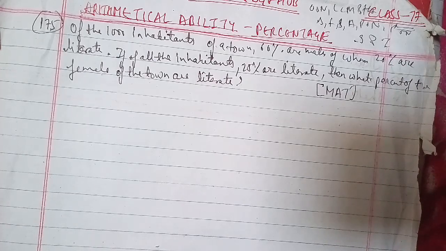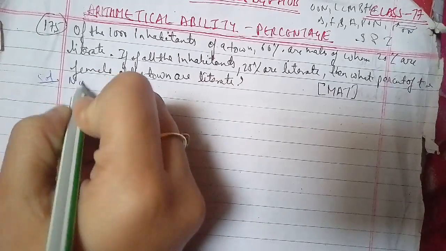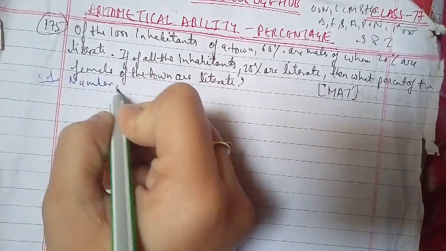Let's go ahead. Number of males equals 60% of 1,000 equals 600.